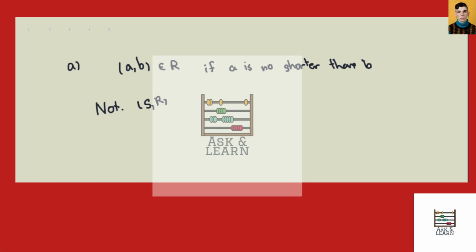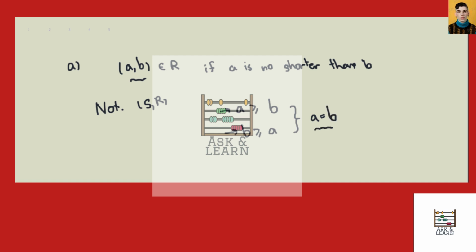Why? Because here we have two things. We have height and we have identification of person. So don't confuse them. When we write something like A is no shorter than B, we're talking about their height, right? And suppose we have two facts: A is no shorter than B and B is no shorter than A. It's possible, right? If the two have the same height. But in this context, in our relation, it would force A to equal B.